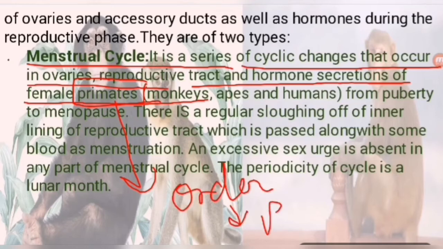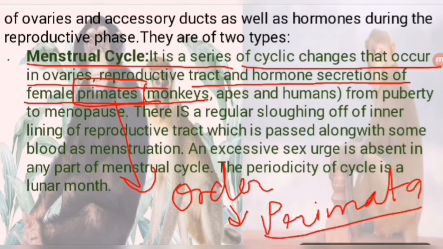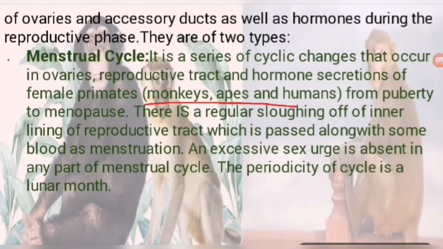You know, kingdom Animalia, then phylum Chordata, then class Mammalia, then order Primata. So mammals which belong to order Primata are known as primates. Monkeys, apes and humans are primates.